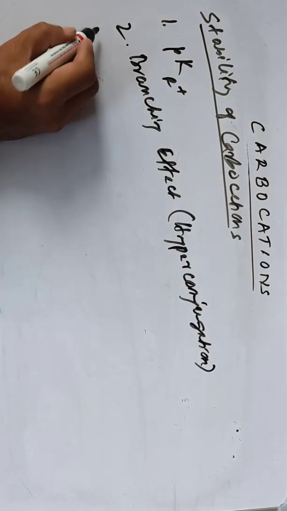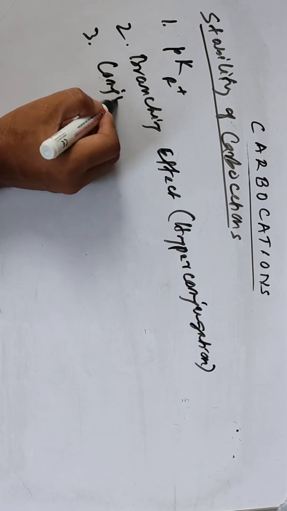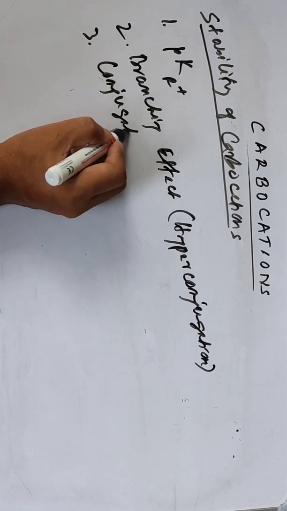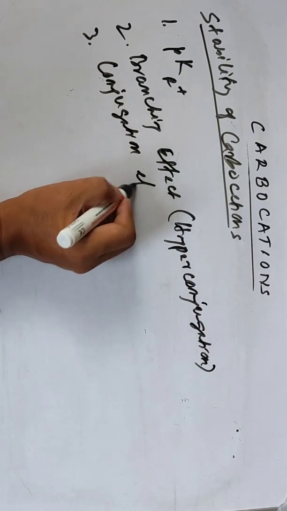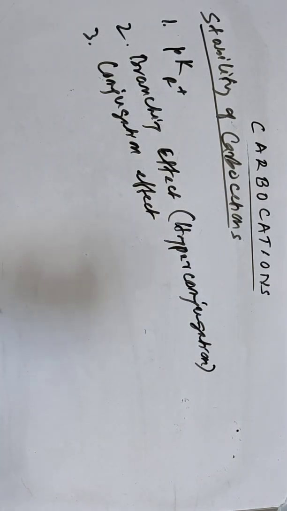The third one is the conjugation effect, due to conjugation with a carbon double bond or a triple bond.